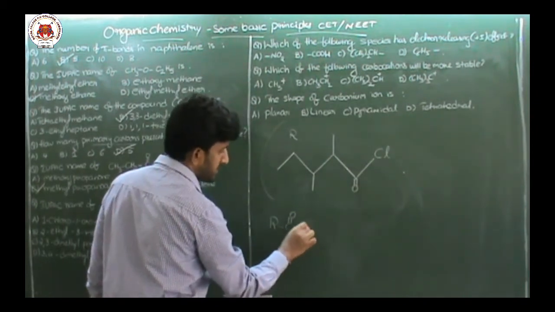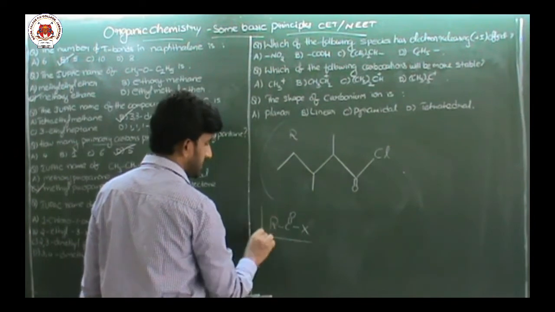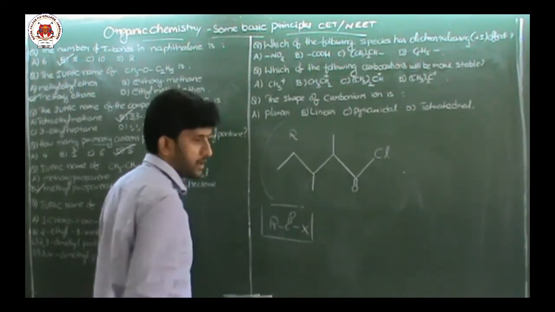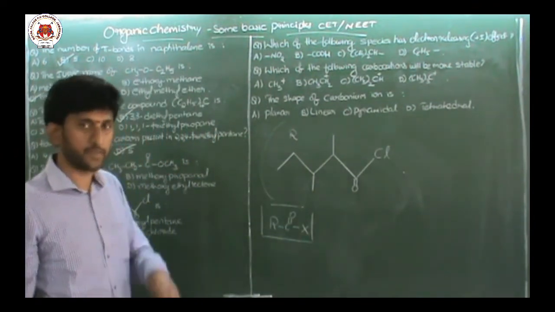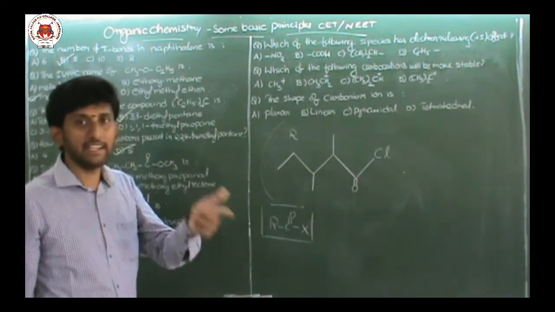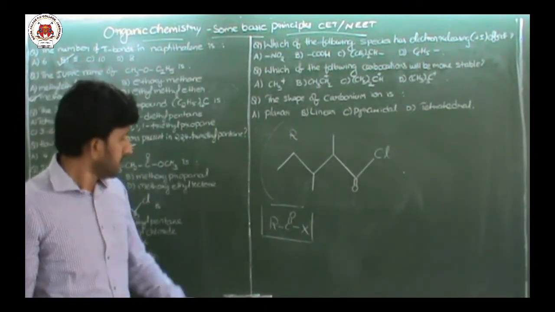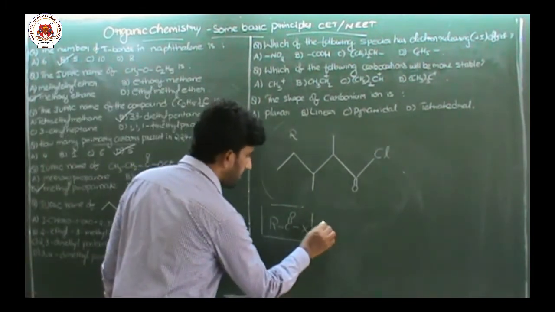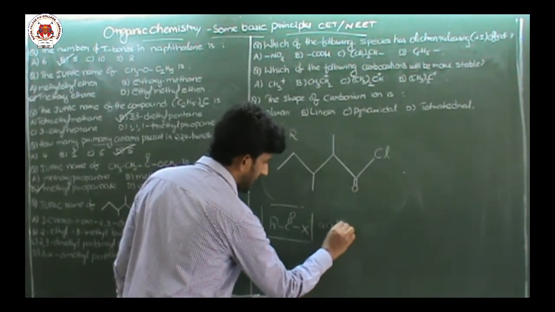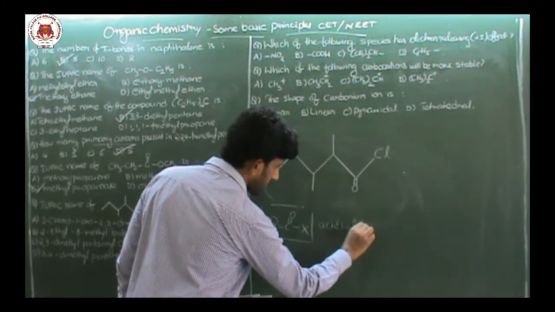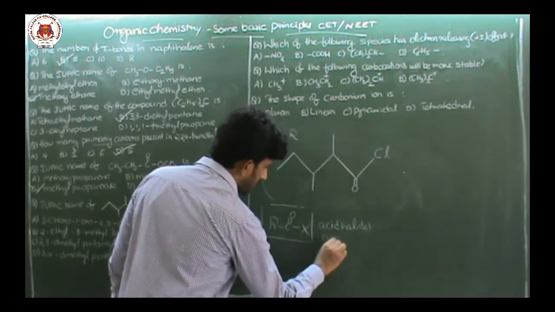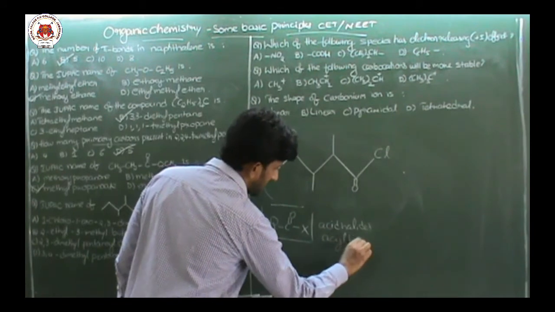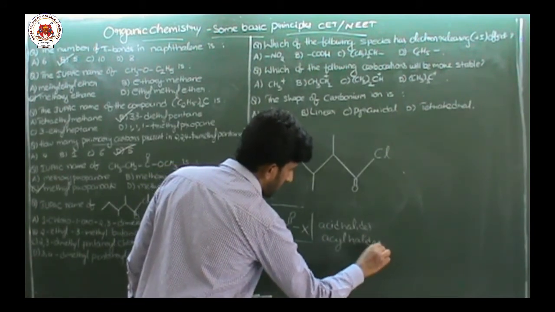Every time it need not be Cl, it can be X. Basically, this type of compounds are called acid halides or acyl halides. RCOX are called commonly acid halides or acyl halides, another name of such type of compounds.